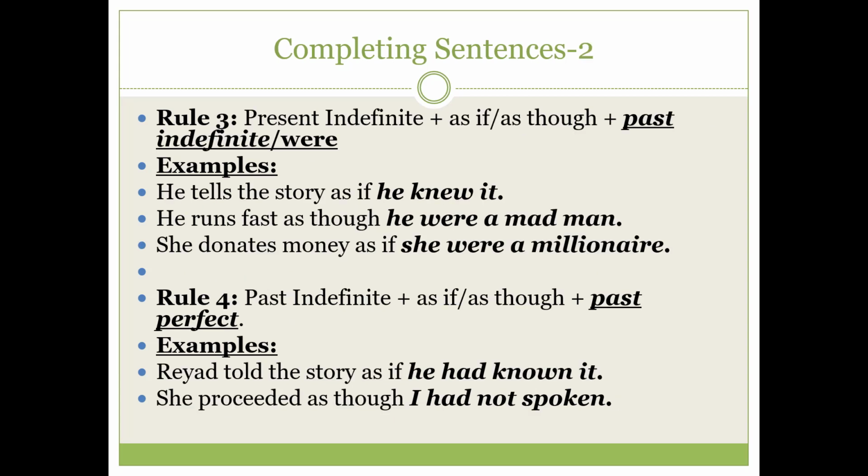If you find "as if" or "as though" in the middle of a sentence as a conjunction, and before that you find present indefinite tense, then after "as if" or "as though" you have to use past indefinite tense, or in case of any be verb you have to use "were". As in the example you can see, he tells the story as if he knew it. So you see, before "as if" there is "tells", that means it is present indefinite tense. And then after "as if" we are using "knew", this is the past form of the verb.